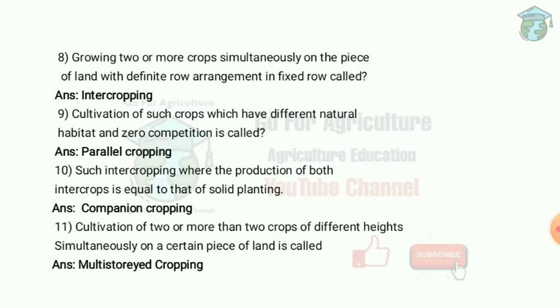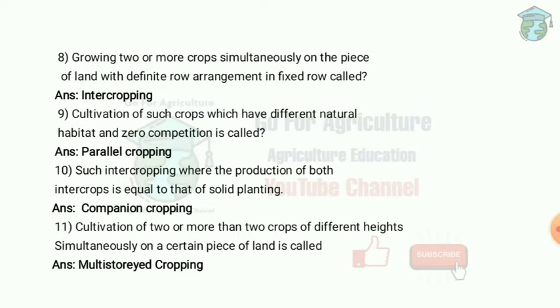So example is green gram and maize. The peak nutrient demand of green gram is 35 days after sowing, that is supplied with fertilizers or manures. But the peak nutrient demand of maize is 50 days after sowing. This is supplied by green gram. So there is zero competition of nutrients. Next question, intercropping in which the production of both intercrops is equal to that of sole planting. This is called companion cropping. Example is mustard or potato or onion plus sugarcane. So the growing of three intercrops individually with sugarcane does not affect sugarcane.